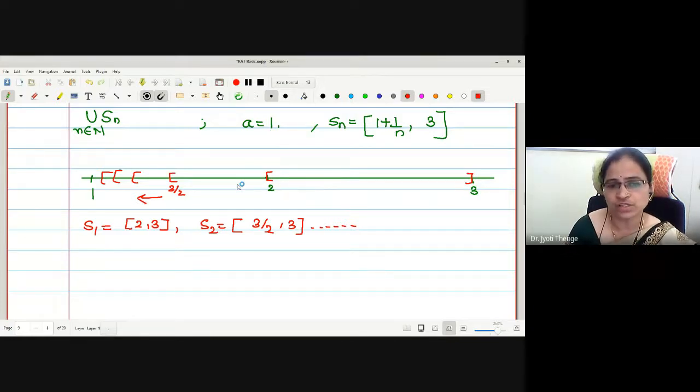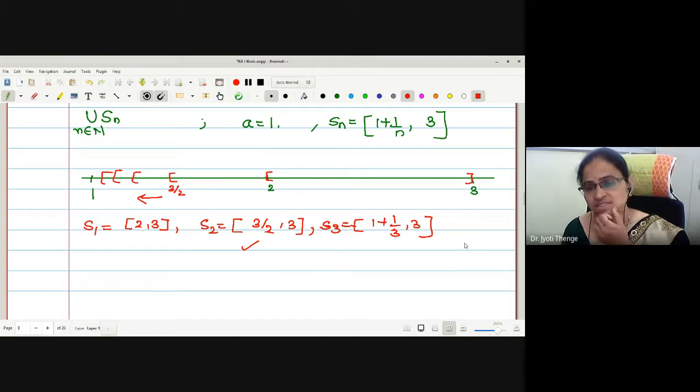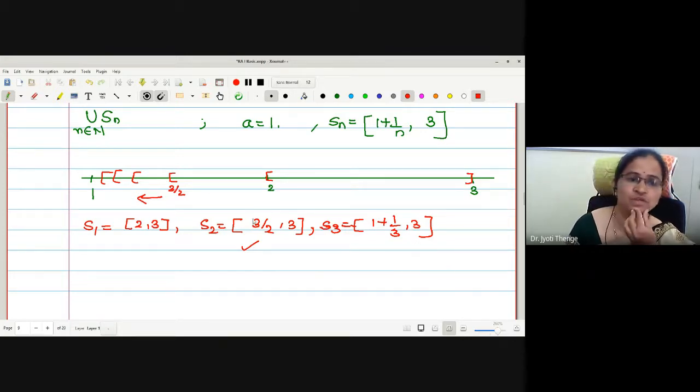What about the union of first two sets? This set, right? Union of S1, S2 is S2. Union of S1, S2, S3. If I write S3, one more set. Union of S1, S2, S3 is S3. Likewise, union of S1, S2, up to Sn will be Sn. Therefore, if I just proceed further, in which direction I have to proceed? Towards 1 I have to proceed. Towards 1. Therefore, what will be the union?